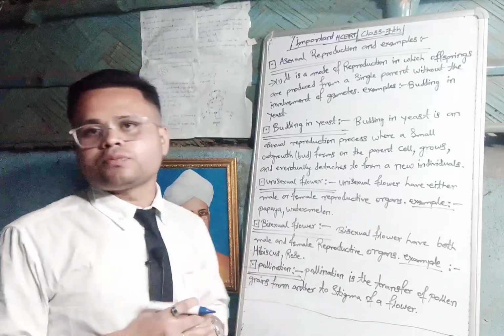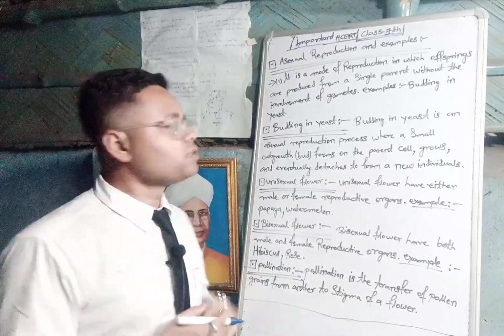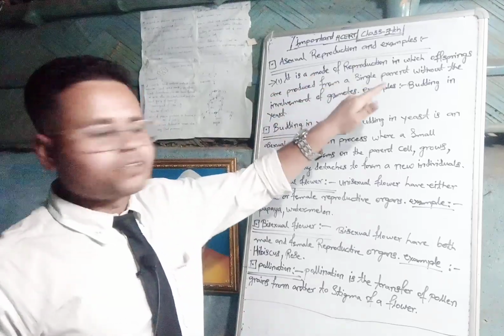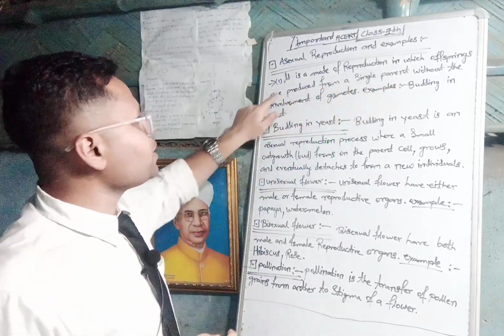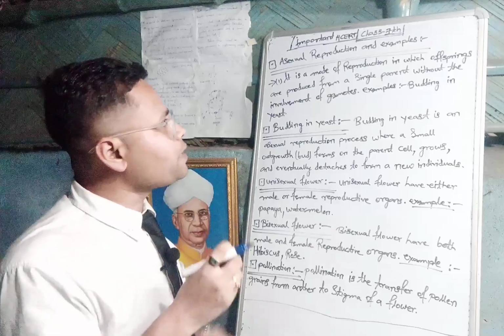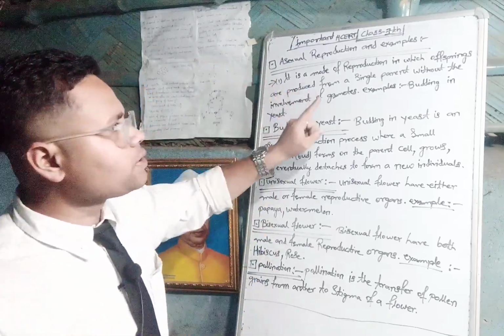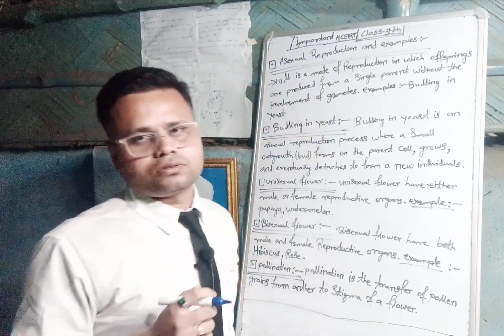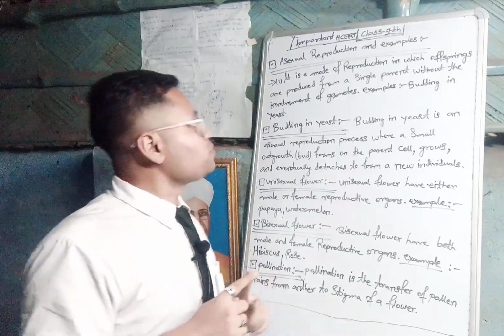What do you mean by asexual reproduction, class? Let's talk about it. It is a mode of reproduction in which the offspring are produced from a single parent without the involvement of gametes. Example: budding in yeast.